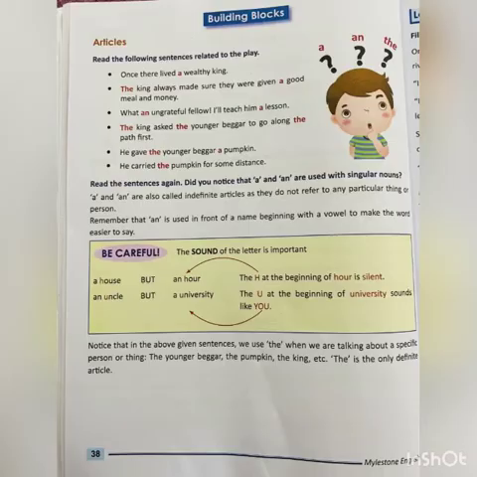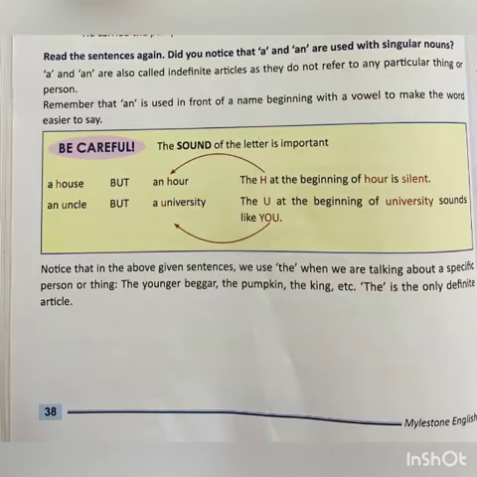Now read the following sentences related to the play. Once there lived a wealthy king. The king always made sure they were given a good meal and money. What an ungrateful fellow! I'll teach him a lesson. The king asked the younger beggar to go along the path first. He gave the younger beggar a pumpkin. He carried the pumpkin for some distance. As you can see, in all these sentences, articles have been used. Read the sentences again.